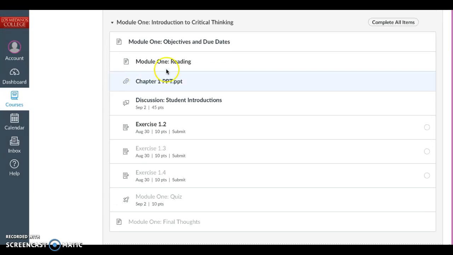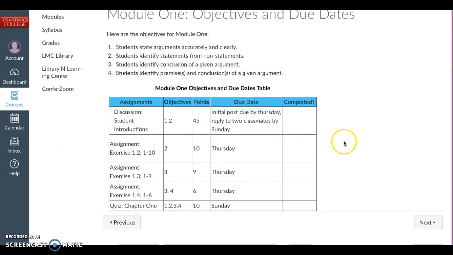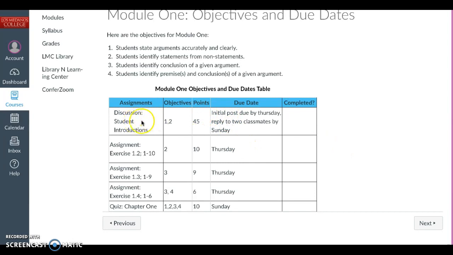For each module, you're going to have objectives and due dates. That'll always be your first one. Your discussion, which is most weeks, will be due by Thursday, your initial post, and you need to reply to 2 of your classmates by Sunday. Now, when it shows up in your calendar, it's going to say it's due on Sunday because there's no way I can tell Canvas that I want one thing due on Thursday and another thing due on Sunday, because for discussion, Canvas looks at it as just being Sunday as a deadline. So you need to keep that in mind.